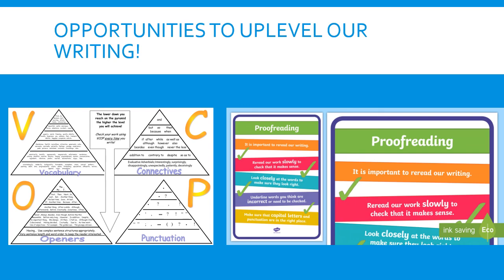When you think you have done your piece of writing, we would then like you to check it against the success criteria that has been set for you. And if possible, you need also to get somebody at home to have a check. They can either tick the friend box or my teacher thinks box, because it's always good to get a second opinion on your writing, just in case you've missed out something. Also, it's a good opportunity to proofread your writing. Go back over it and check that it makes sense. Look out for punctuation that's been missing or some spelling that's been missing.